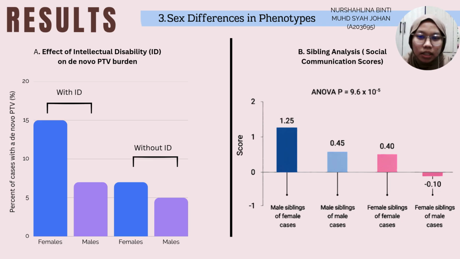The sibling analysis also shows an important family pattern. Male siblings of autistic females had the most severe social communication difficulties. In the slide, they show the highest social communication score, 1.25, compared with the other sibling groups. This suggests that males may be more affected by inherited autism-related genetic risks.